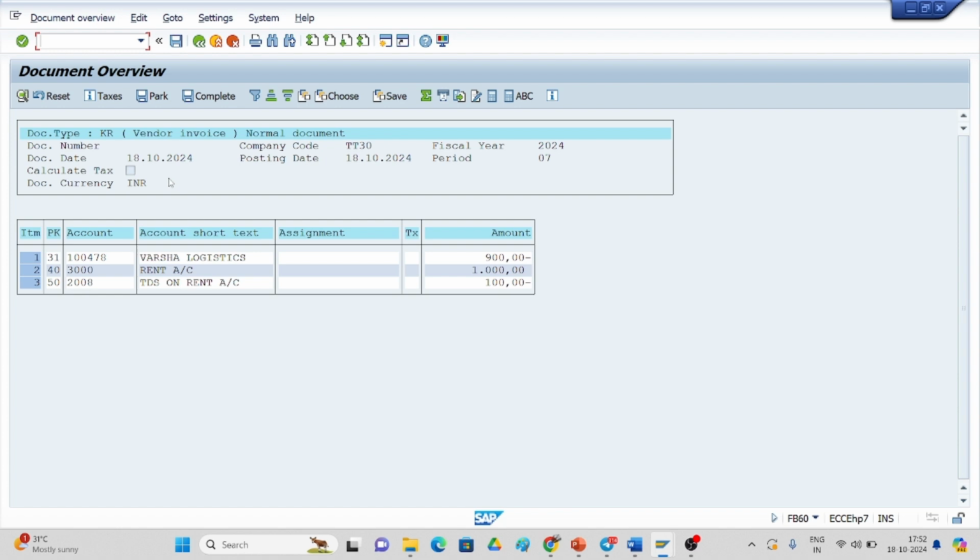So two line items will be created. One line item is for Varsha Logistics, and 50 is the 2008 TDS on rent, which is also created, and the rent amount will be 1000 rupees. This is about the TDS or withholding tax.